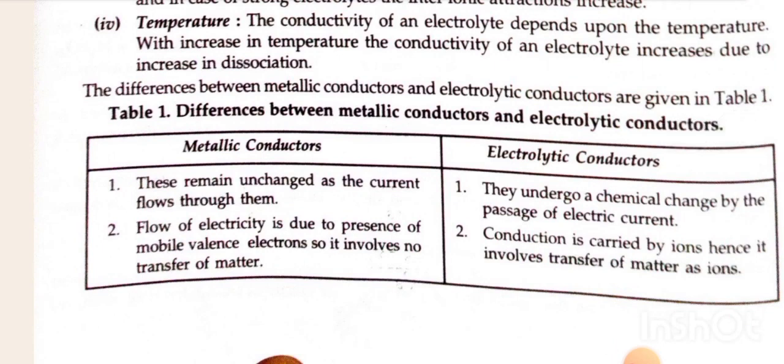Metallic conductors, electrolytic conductors. First, these remain unchanged as the current flows through them, whereas electrolytic conductors undergo a chemical change by the passage of electric current. In case of metallic conductor, flow of electricity is due to the presence of mobile valence electrons, so it involves no transfer of matter. Whereas in case of electrolytic conductors, conduction is carried by ions, hence it involves transfer of matter as ions.